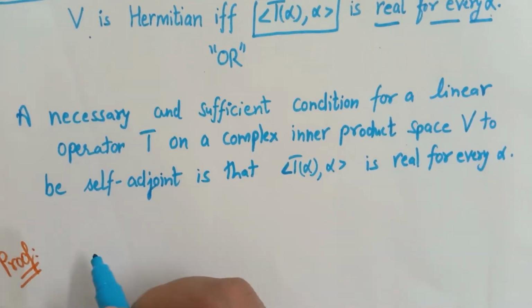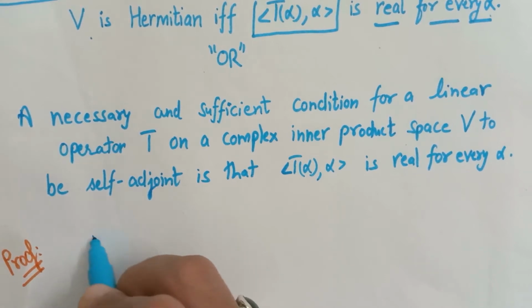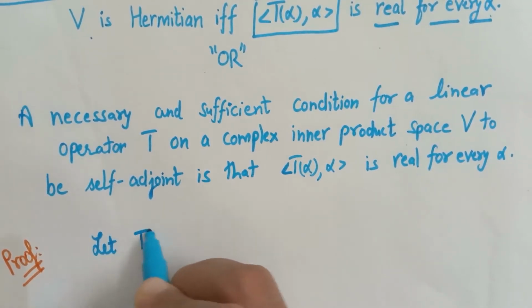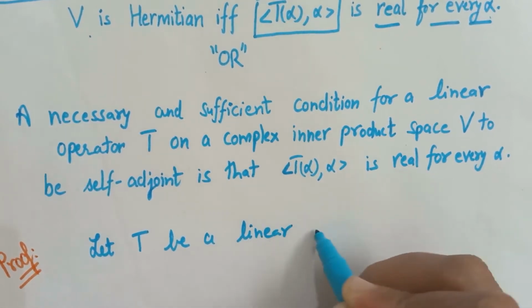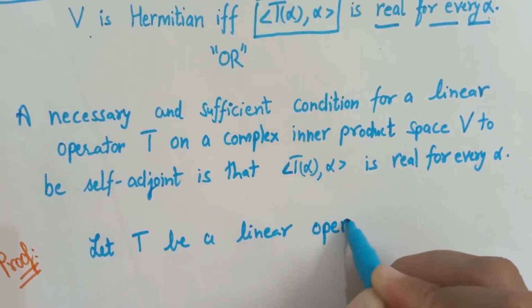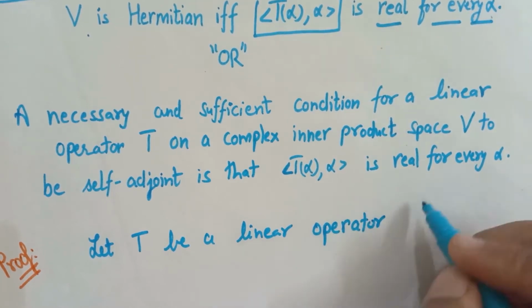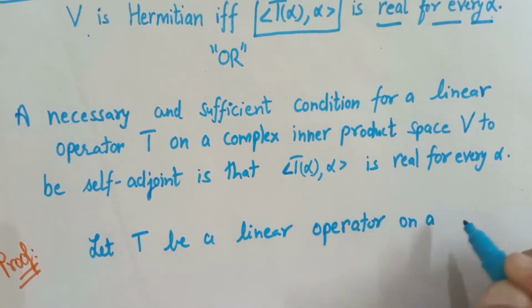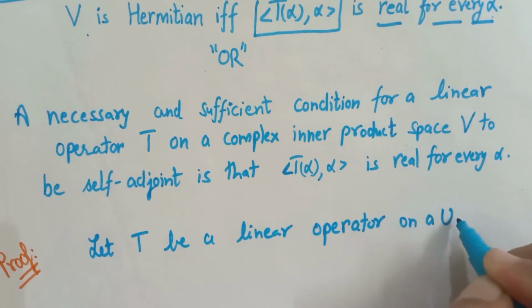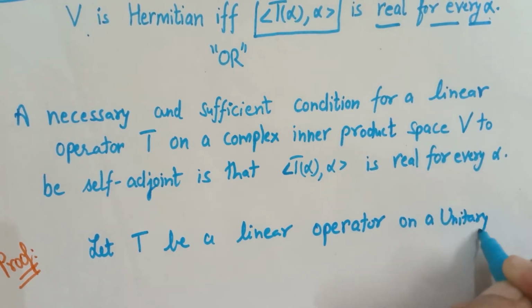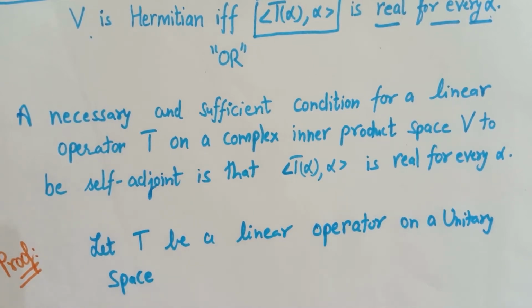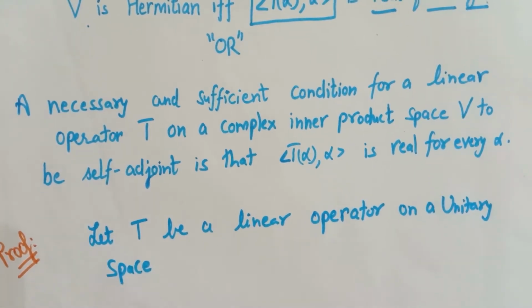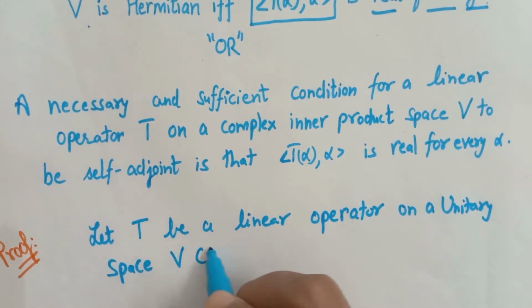So let's start the proof. Let T be a linear operator on a unitary space, that means a complex inner product space with the standard inner product defined on it, V over C say.